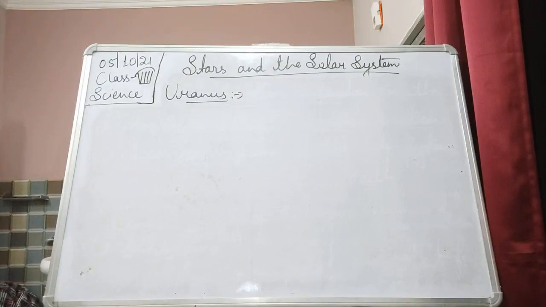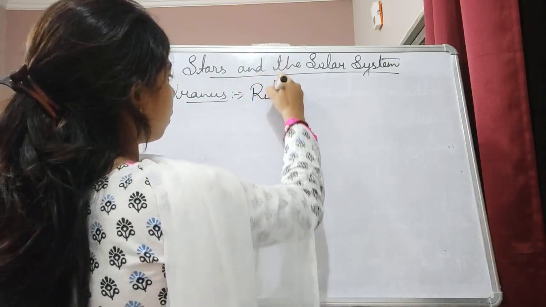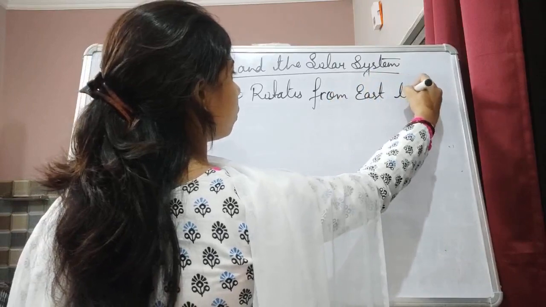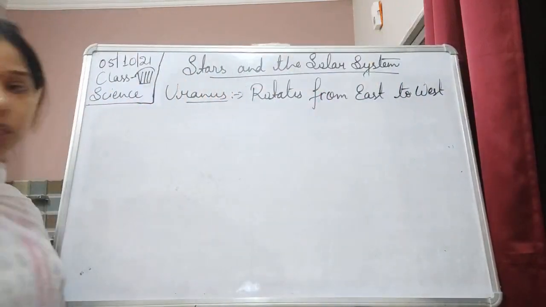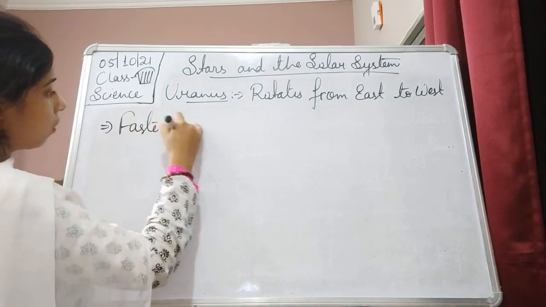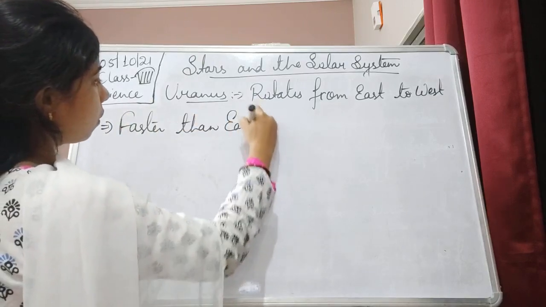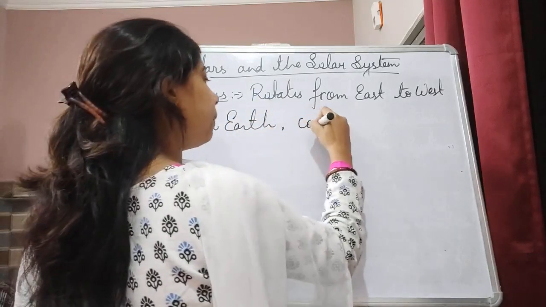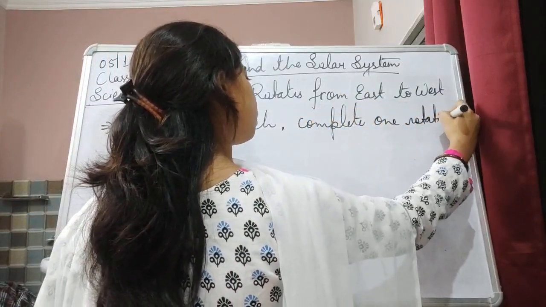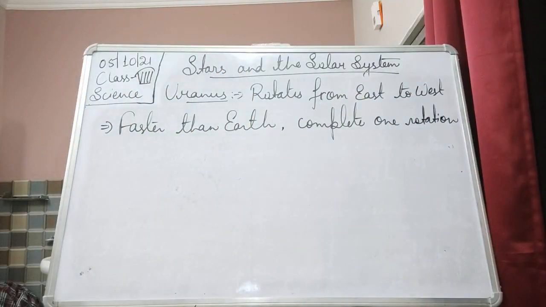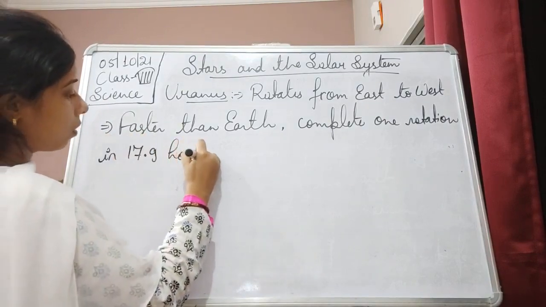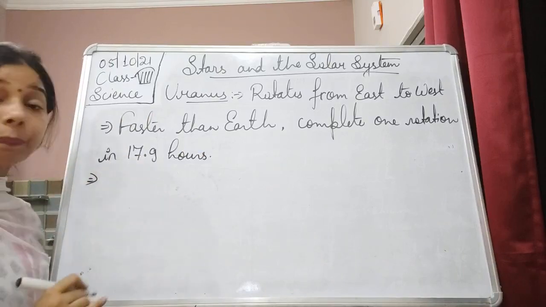So it rotates from east to west, faster than Earth. It completes one rotation in 17.9 hours.